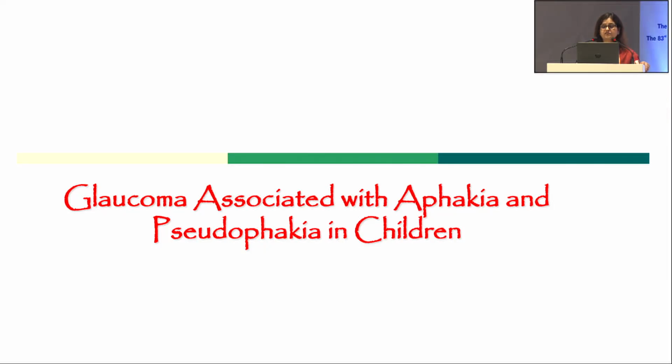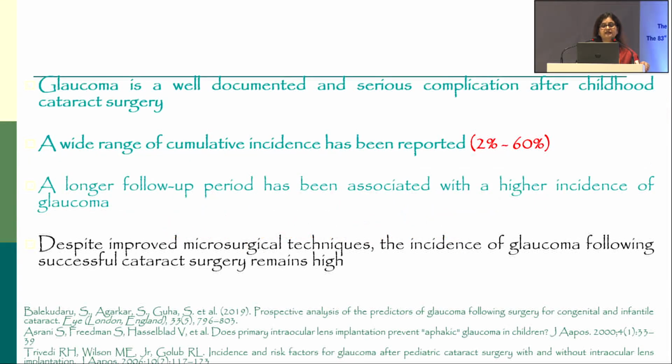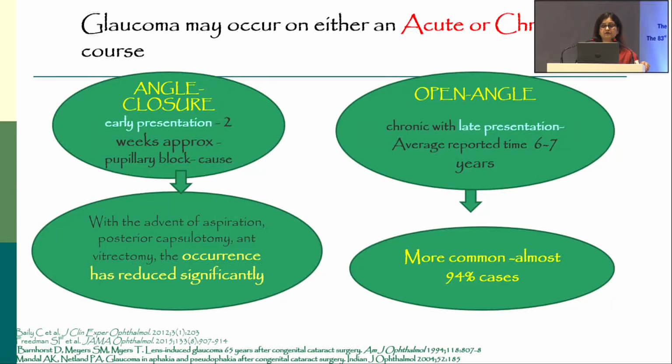So glaucoma is associated with aphakia and pseudophakia. It's a serious complication after childhood cataract surgery, and the incidence varies from 2 to 60%. And a longer follow-up has been associated with higher incidence of glaucoma because the glaucoma can present quite late, and the incidence remains high despite microsurgical techniques.